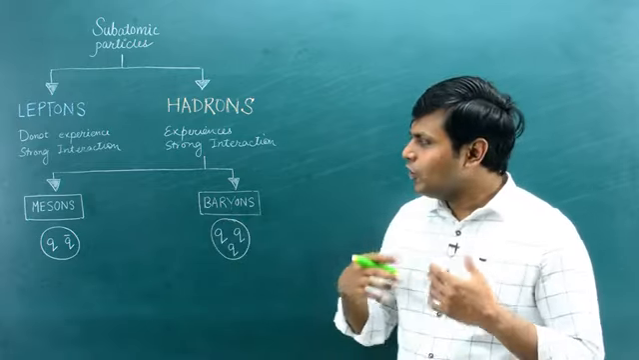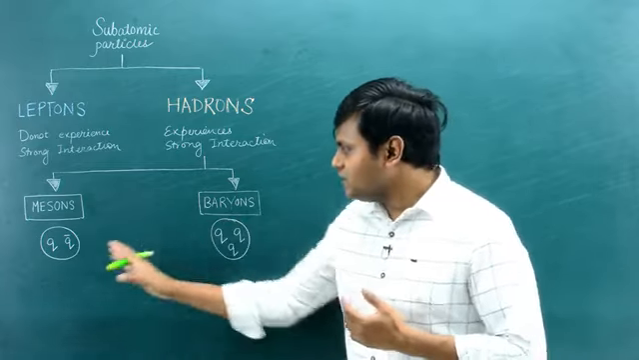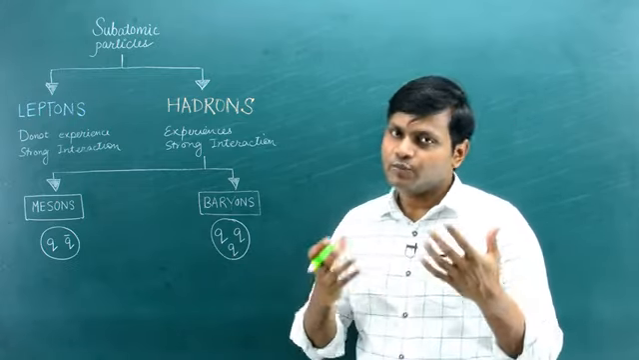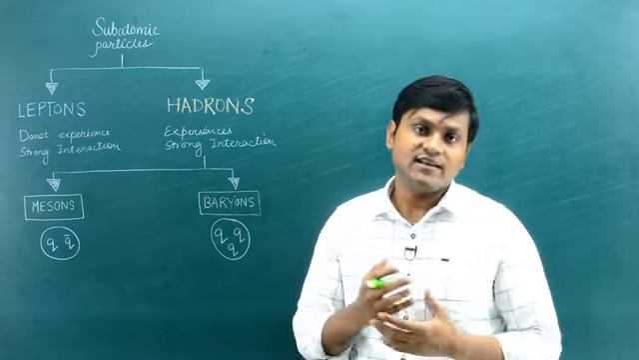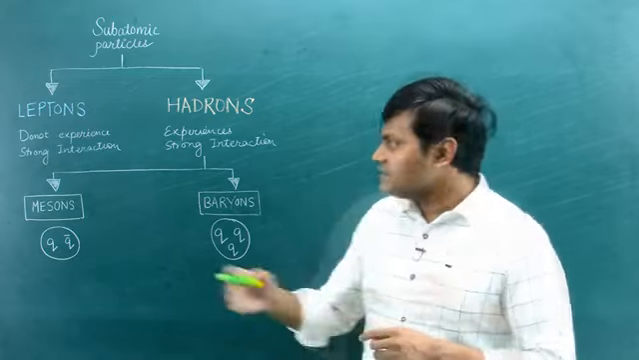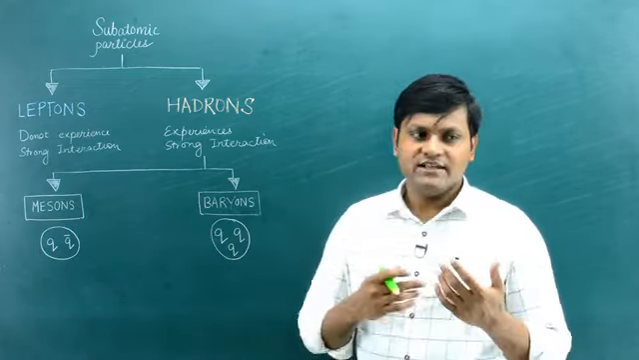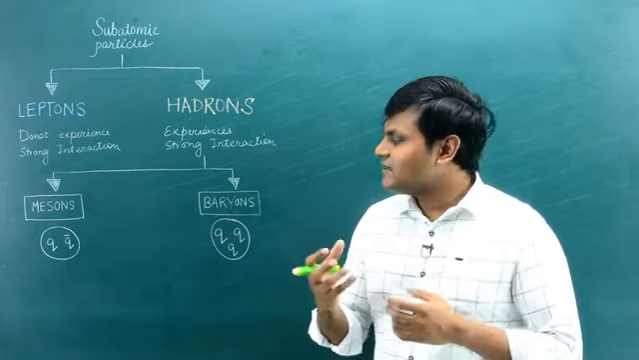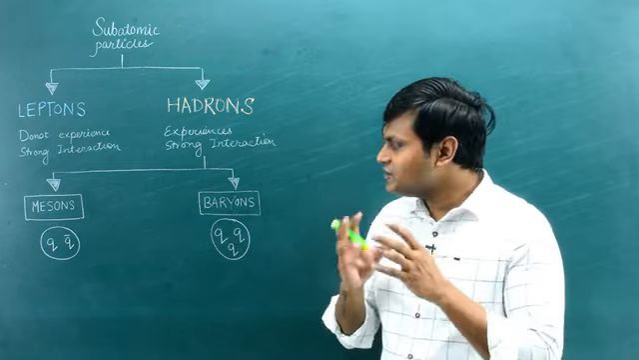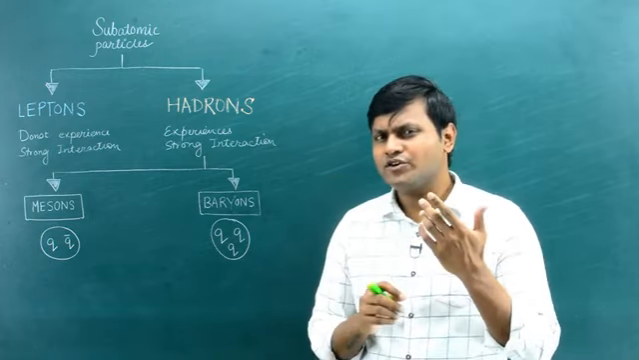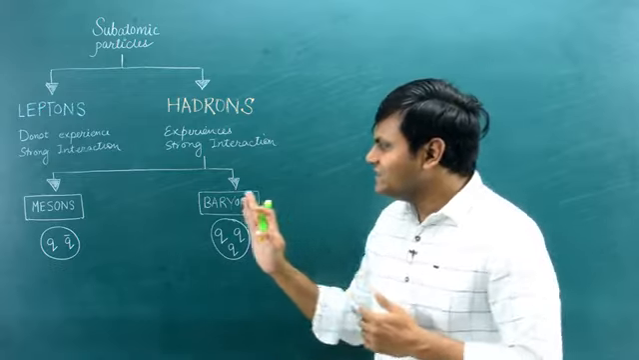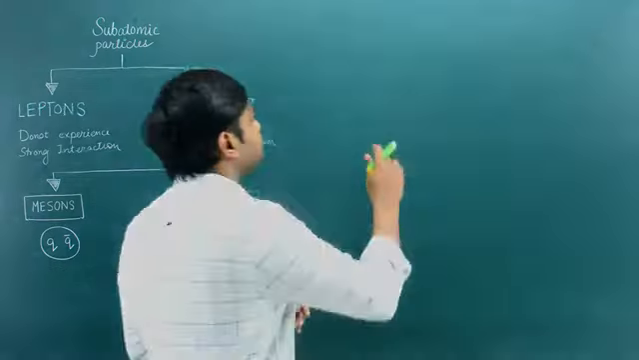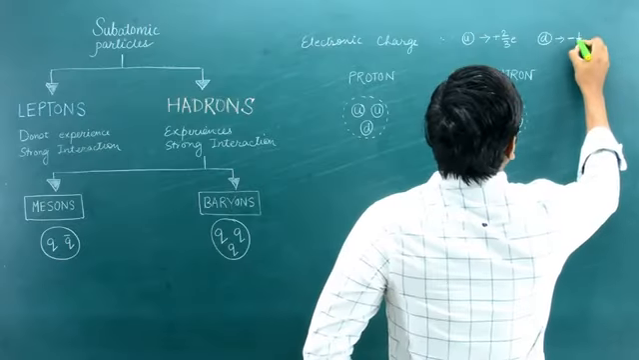Now, if we want to understand the distinction in properties between these two classifications of particles, we need to understand that most of the properties of these particles arise as a result of these quarks. Mesons and baryons, their properties like electric charge, spin, etc. arise as a result of these quarks. So if we understand how quarks combine to create certain properties, we will know the distinction between mesons and baryons. Let's look at a few examples.